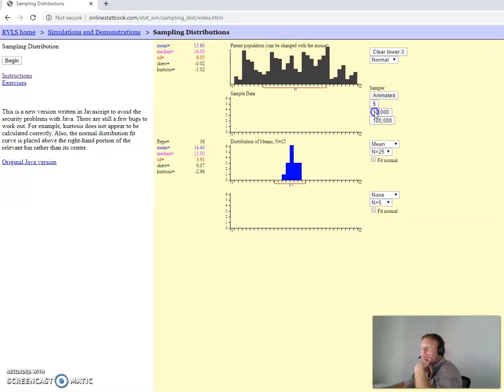But now let's jack this one up to 10,000. That's 10,000 times. Each one of those, we took 25, averaged them, and plotted it. 10,000 times for each time I hit that. So now we're up to 100,016 reps because I hit 10,000 10 times, didn't I? Our mean is 15.61, getting pretty close to this mean up here, isn't it? And our standard deviation's 1.61, way sucked in from the standard deviation of this distribution up here.